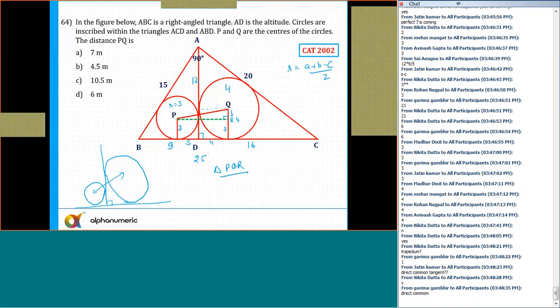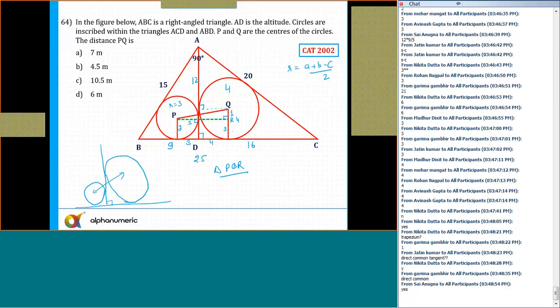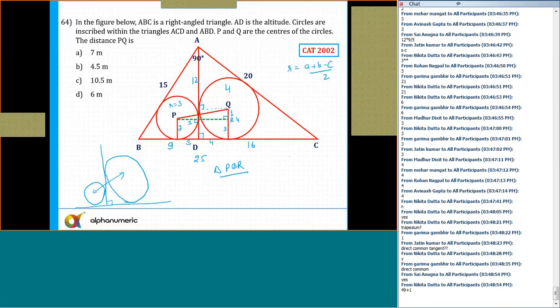That we know, no? Because from here, if I draw a tangent, it will be like this one. So this is 4 and this is 3. So the length PR is equal to 7. Let me draw the triangle separately. This is 90 degrees. This is P, this is Q, this is R. So QR is equal to 1, PR is equal to 7, and this is equal to root of 7 square plus 1 square. So the correct answer is root 50. Okay, the correct answer should be root 50.